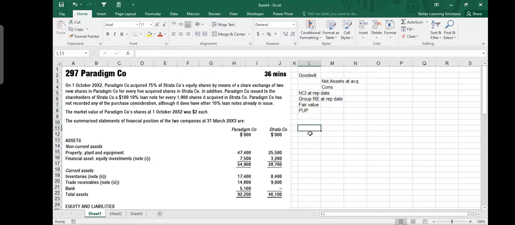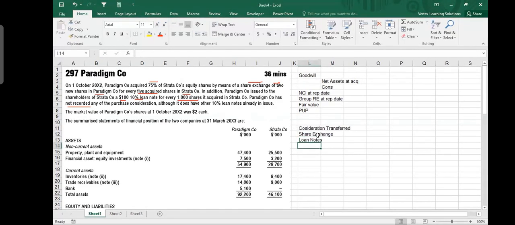In goodwill, usually the first thing is the consideration which has been transferred to acquire the company. We have read the question before. On 1st October, Paradigm acquired 75% of Strata's equity shares by means of a share exchange of 2 new shares in Paradigm Company for every 5 acquired shares in Strata. In addition, Paradigm Company issued the shareholders of Strata a $100 loan note for every 1,000 shares. And these were not recorded, we remember it. So two forms of consideration are coming in from the parent: one was the share exchange and the other one was the loan notes.